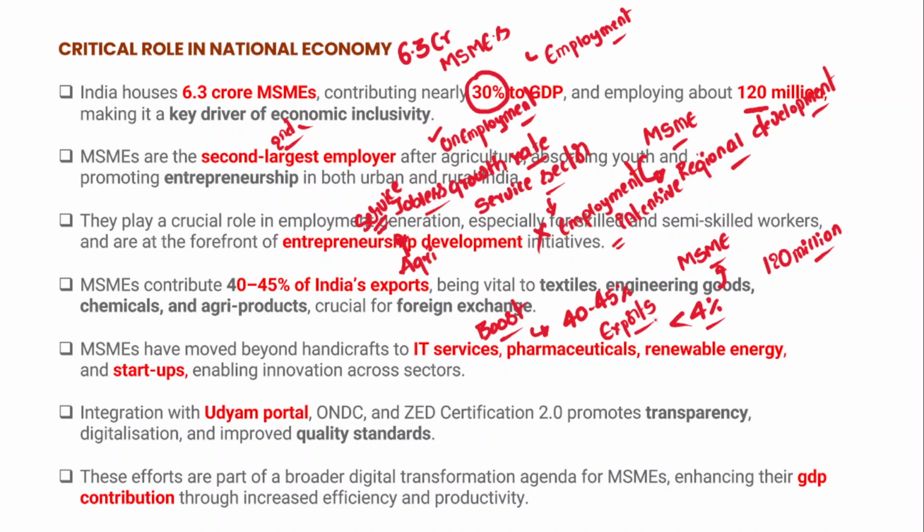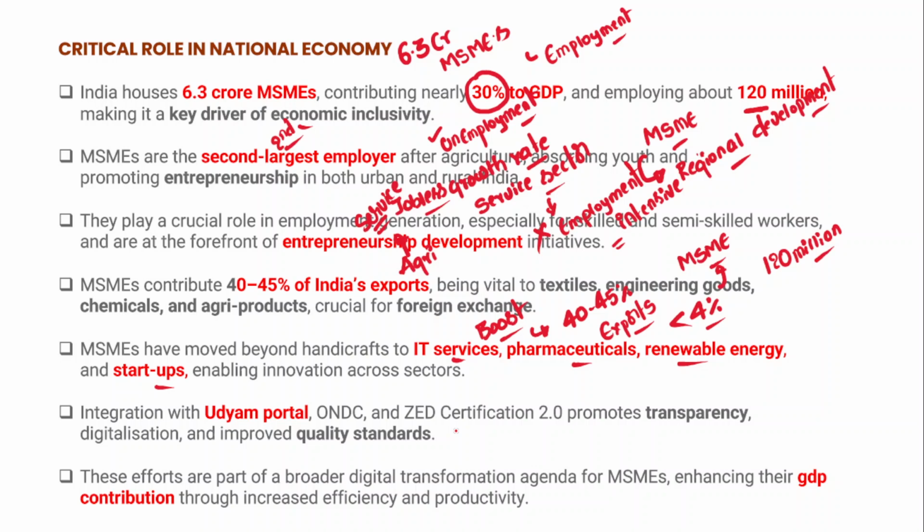And in fact, MSMEs have also moved beyond handicrafts to IT services, pharmaceuticals, renewable energy, and startups as well. So it has been further diversified. Earlier they used to engage in agricultural products, textiles, engineering goods, but now MSMEs have diversified into other areas, for example, IT services, pharmaceuticals, renewable energy, new startups.